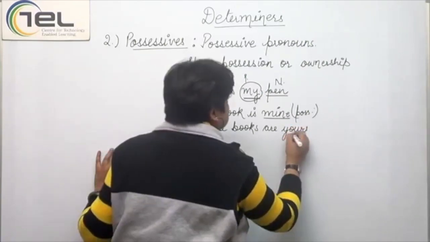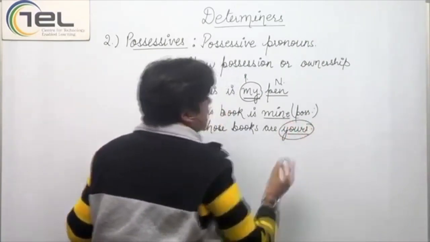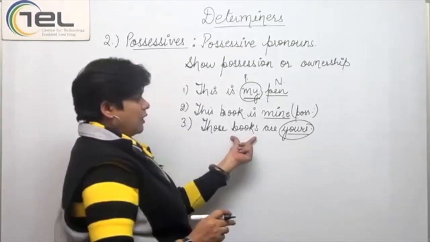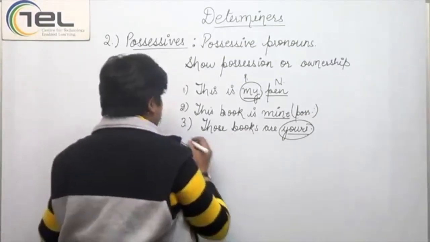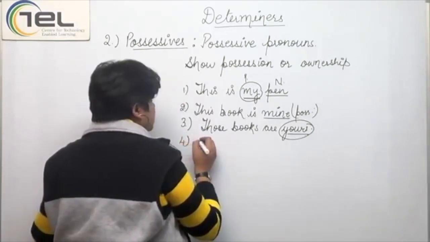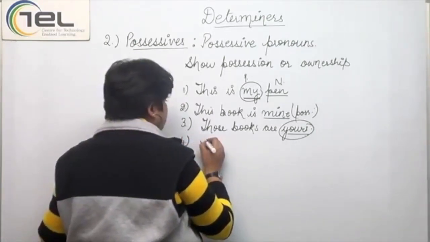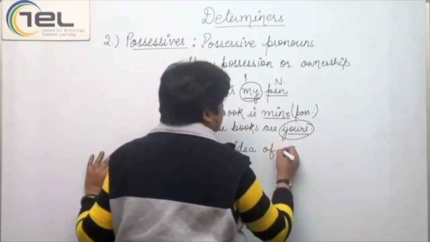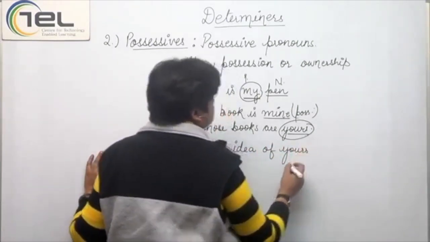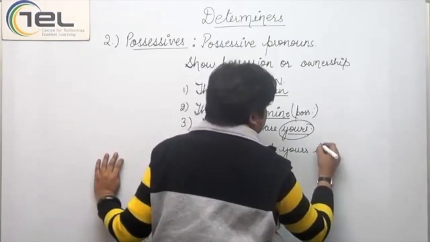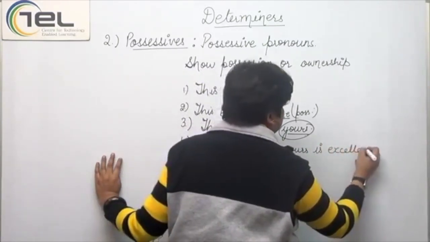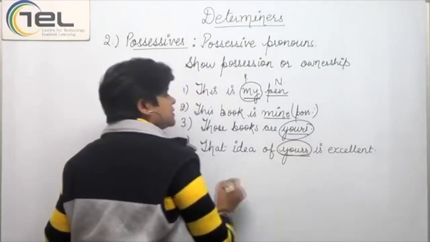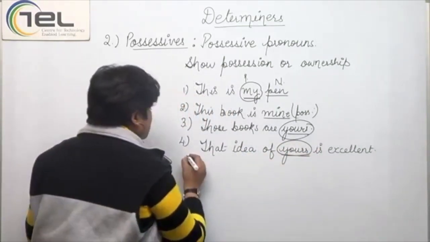Now here the word yours is used as possessive because it is showing possession of books. Now another sentence is that idea of yours is excellent. That idea of yours, again yours here is used as a possessive.